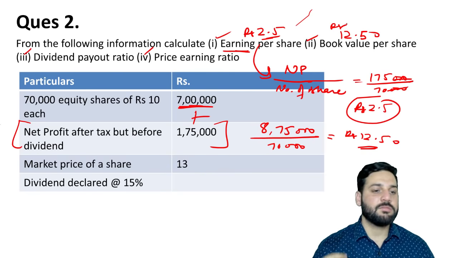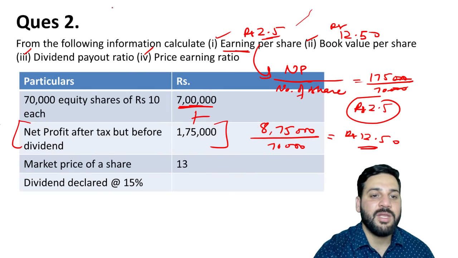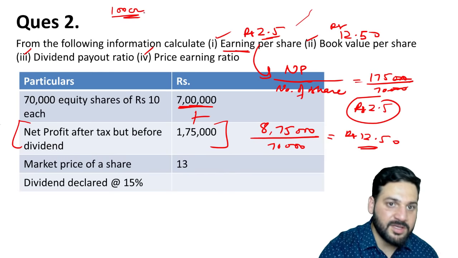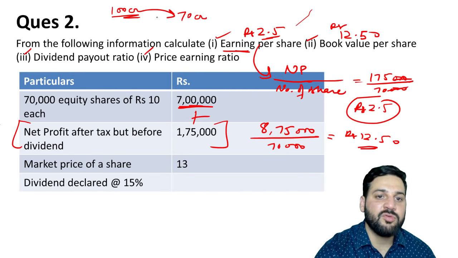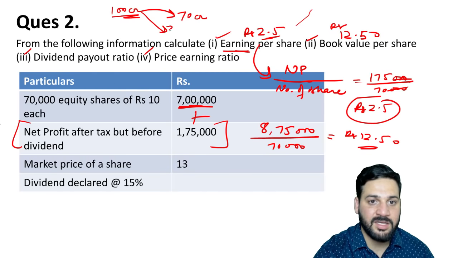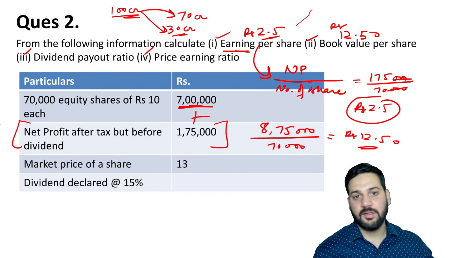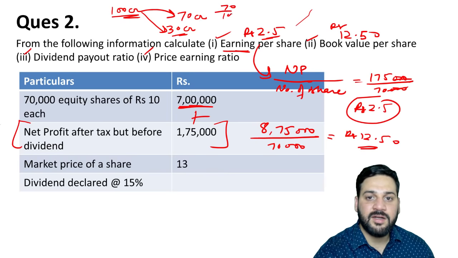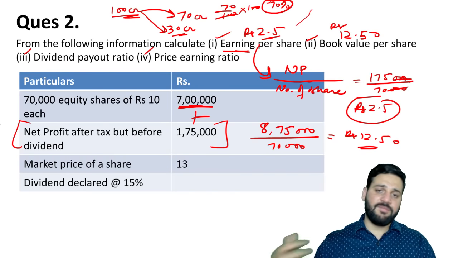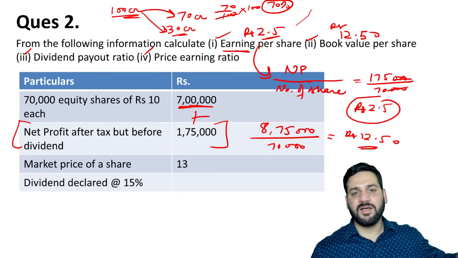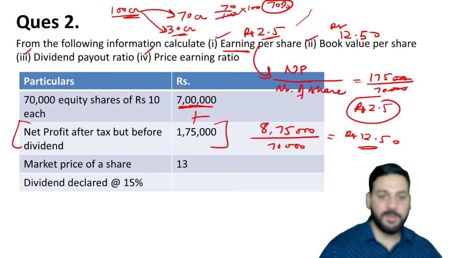Let's move on to part 3, the dividend payout ratio. See student, what is dividend payout ratio? Suppose a company makes 100 crore rupees, and out of this the company gives, let's say, 70 crore rupees to the shareholders as dividend, and 30 crore rupees in the reserves, so that they can reinvest it into future projects. So here 70 over 100 multiplied by 100, so 70% is the dividend payout ratio. 70% उन्होंने डिविडेंड बांट दिए शेयर होल्डर्स में, बाकी खुद के पास रख लिया as a reserve, future में use करेंगे. So that is dividend payout ratio. तो डिविडेंड पे आउट रेशियो आपको कैलकुलेट करना है.